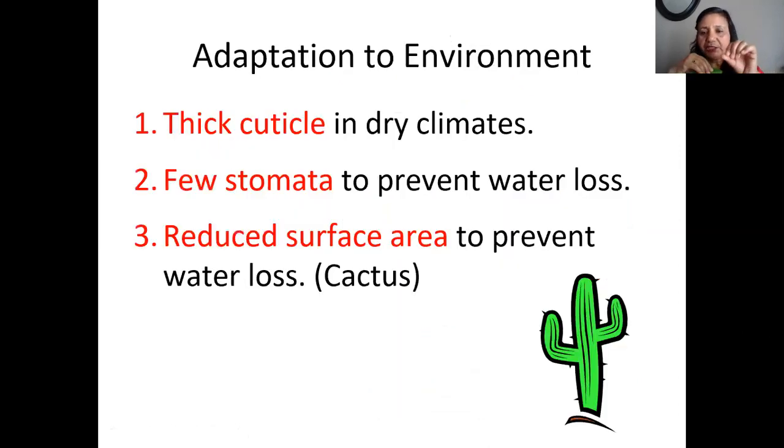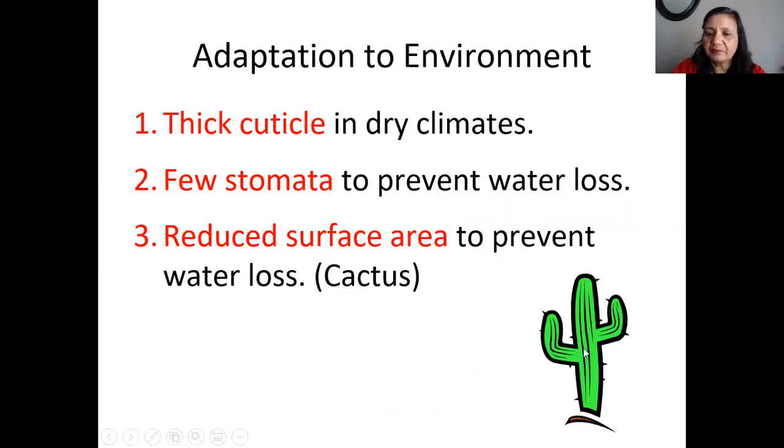So again, the adaptation of the plant to the environment. It is so hot, you see a thick cuticle in dry climates. If you go from Las Vegas to the Grand Canyon, when I went there, you have to drive for 3 or 4 hours, and it's a very dry environment, the desert over there. You can see some plants like this cactus, and they have a very thick cuticle, right? And few stomata to prevent water loss.